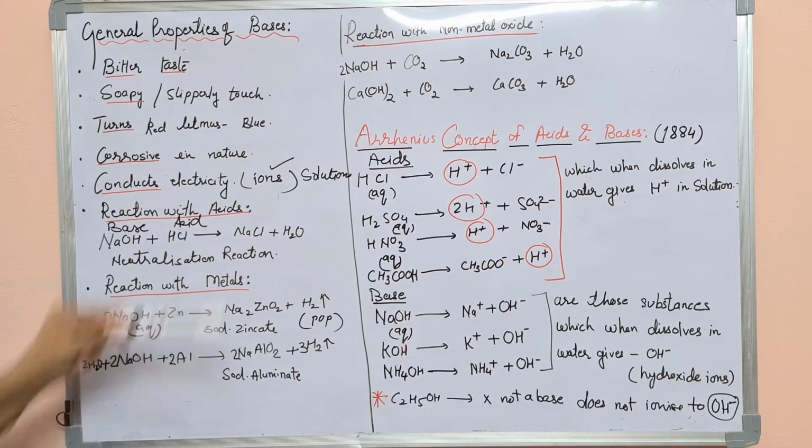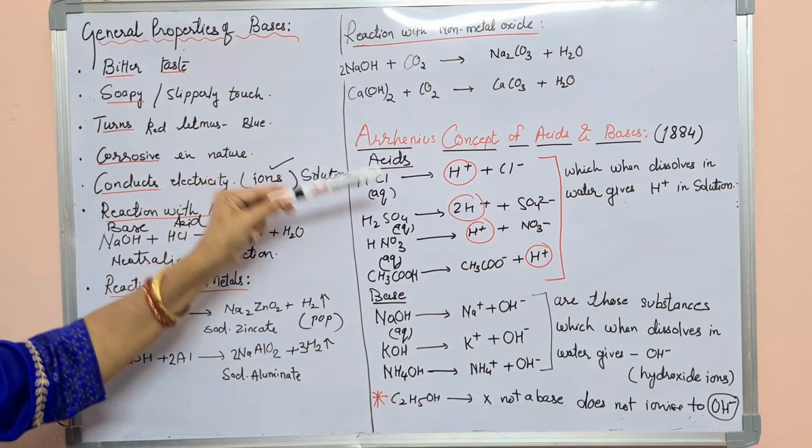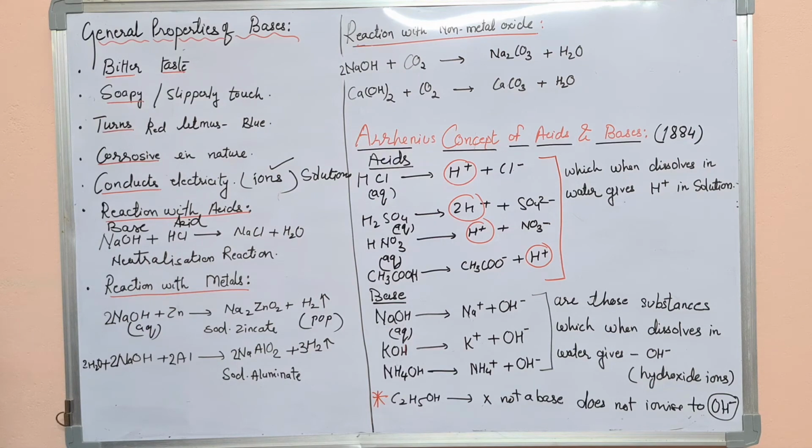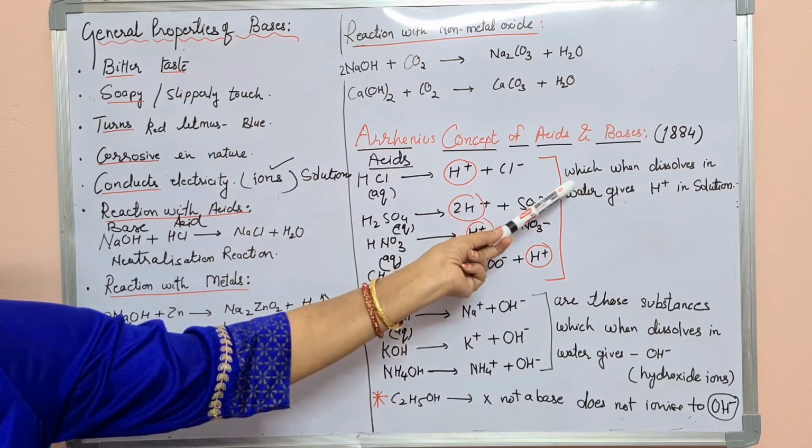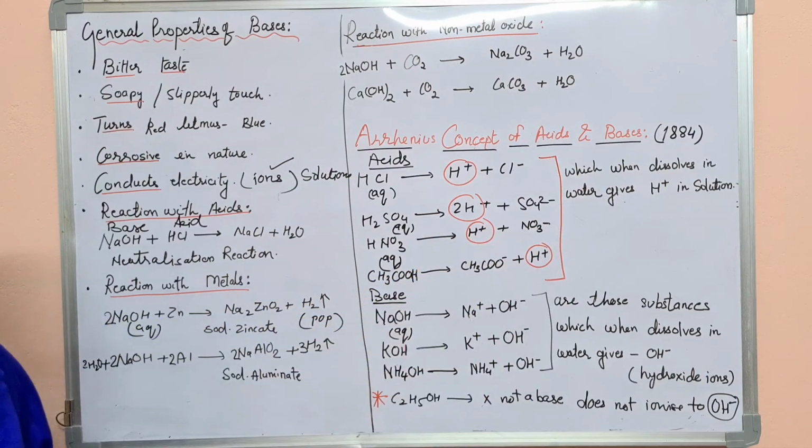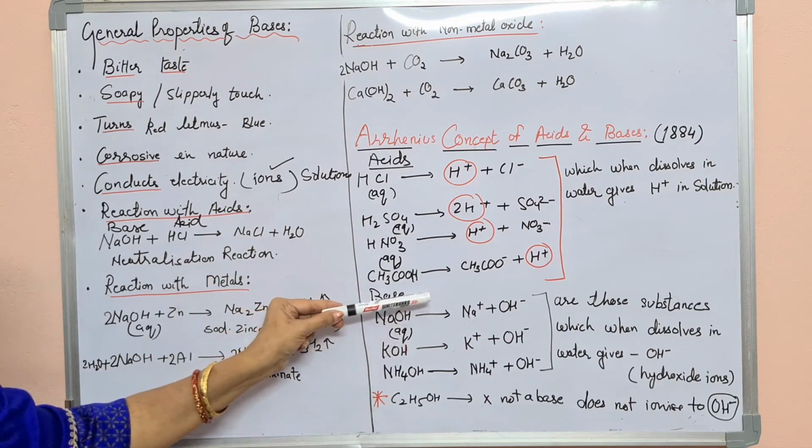So according to Arrhenius, the definition of acids is: acids are the substances which, when dissolved in water, give H positive ions in the solution. They give H positive ions in the solution.